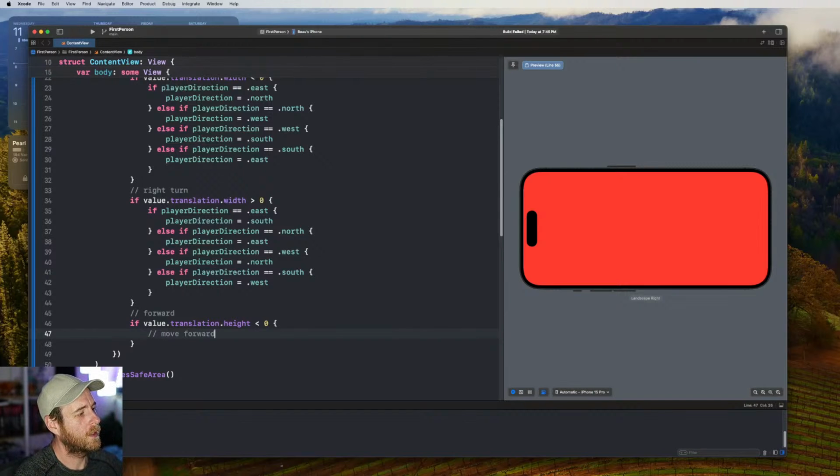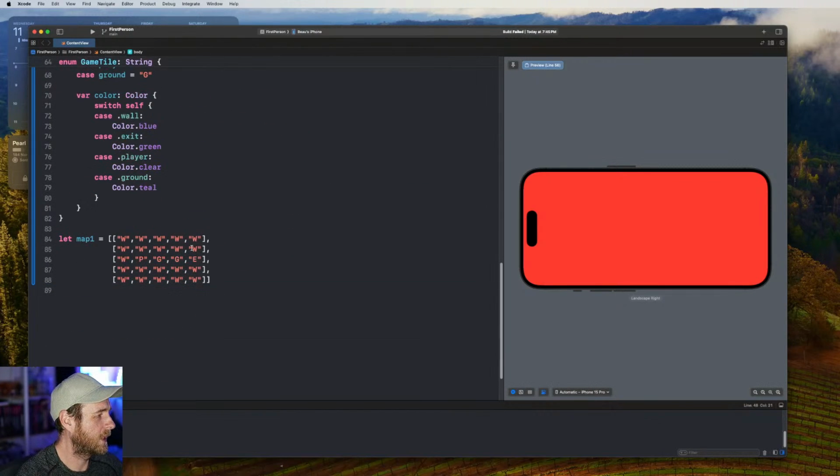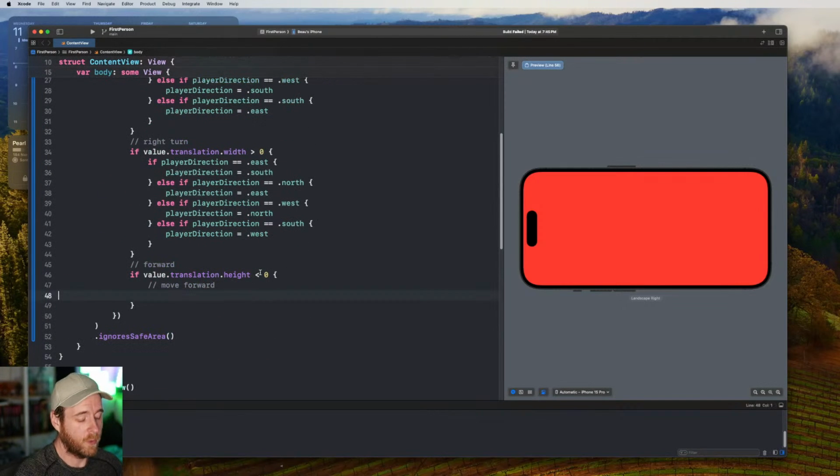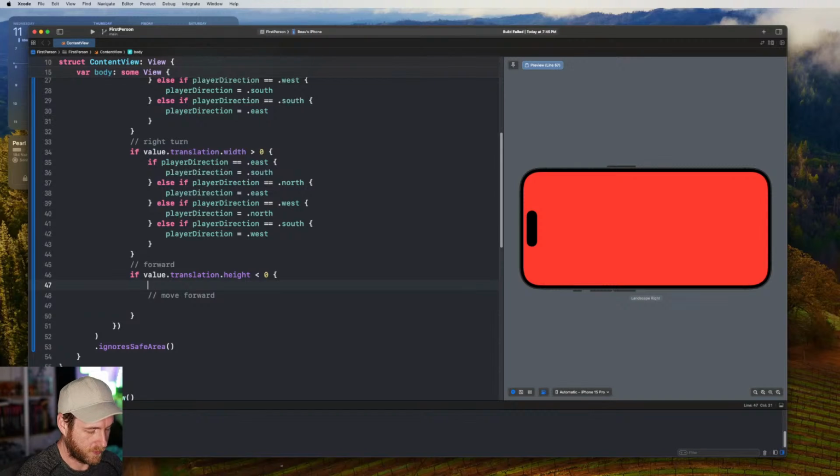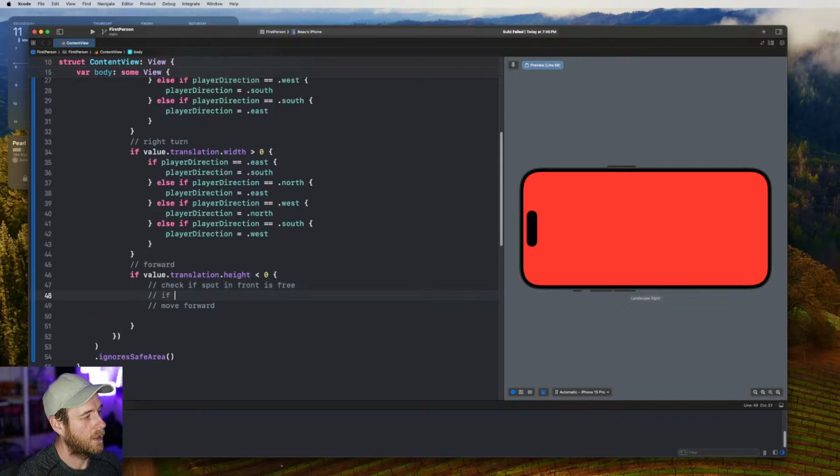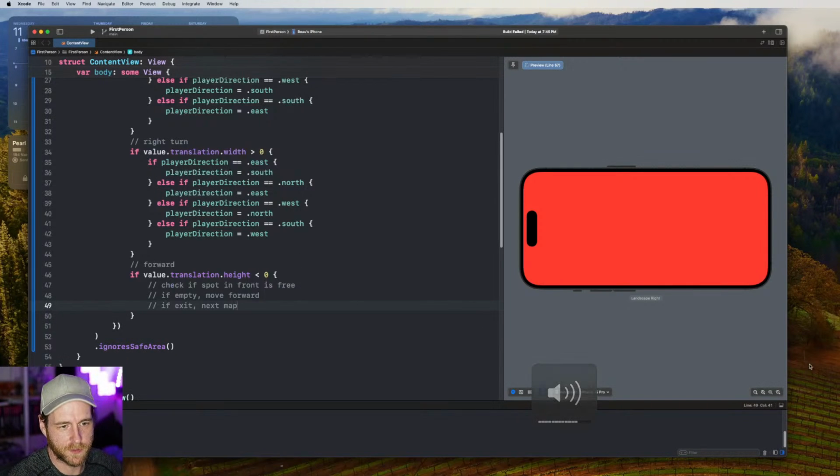And so whatever we put in this block is what will change. It will update the map and move the character to that spot. But the main thing we need to do here is check if the spot in front is free. So if empty, move forward, if exit, next map, right? That's kind of what we need to do.